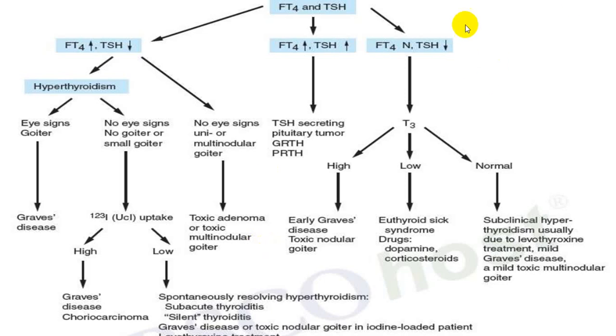Now we have a second condition where TSH is also high and T4 is also high. That means there is something which is secreting excess TSH. Either pituitary tumors, so go for MRI, CT scan. If that is normal, that may be TSH secreting tumors other than pituitary, like bronchogenic carcinoma, ovarian teratoma, testicular teratomas, etc., which are TSH secreting tumors.